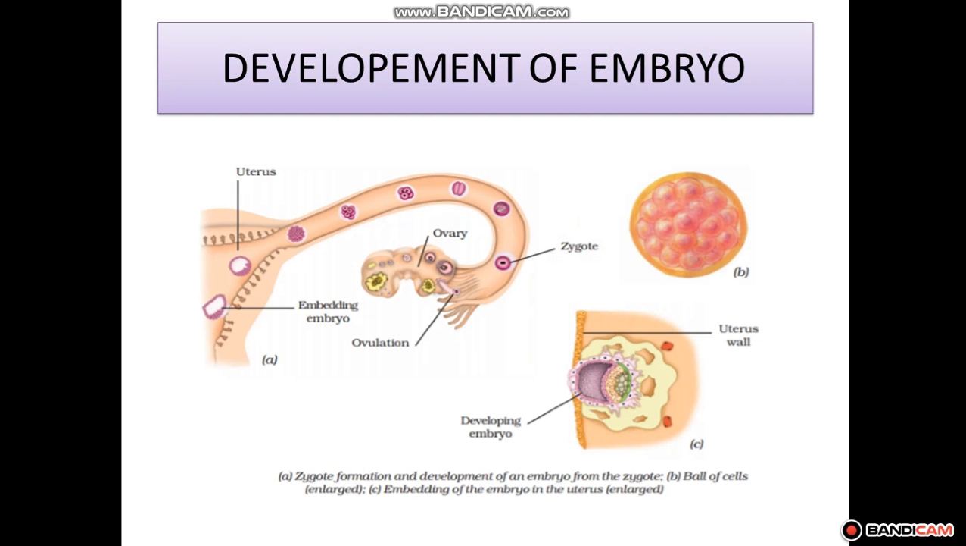Now this is called the developing stage of the zygote, and at this stage the zygote is called an embryo. When the zygote is in the developing structure stage, that is called an embryo. Then the embryo gets embedded in the wall of the uterus.